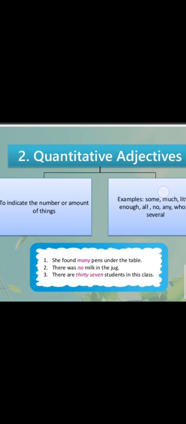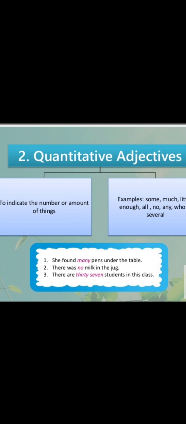Quantitative adjectives indicate the number or amount of a thing. For example: some, much, little, enough, all, no, any, whole, several. Example: she found many pens under the table. Here we get to know the quantity, like how many pens she found under the table. So here many is a quantitative adjective. There was no milk in the jug. Again it is telling us the quantity, how much milk is in the jug.